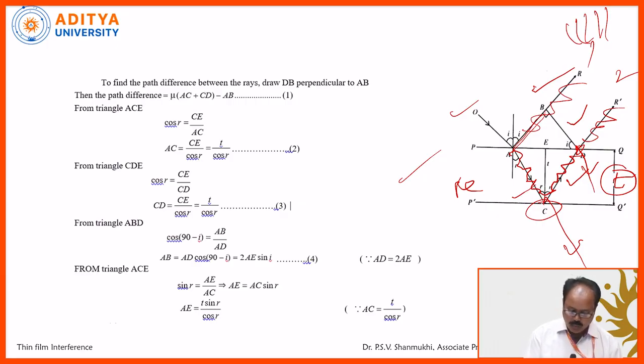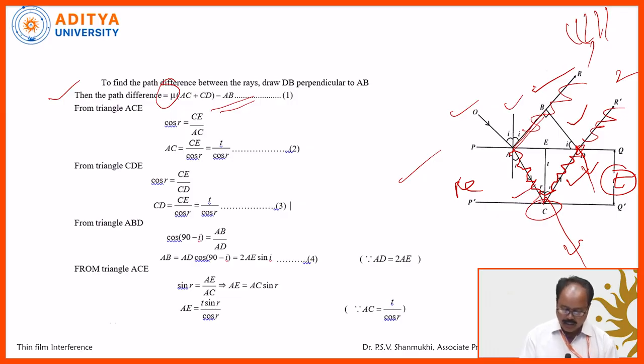In general, we have to take the optical path difference, that means the refractive index mu into the geometrical path. So it is mu into AC plus CD minus mu into AB. But mu is not there at AB. Why is it like that? AB is in the air medium.